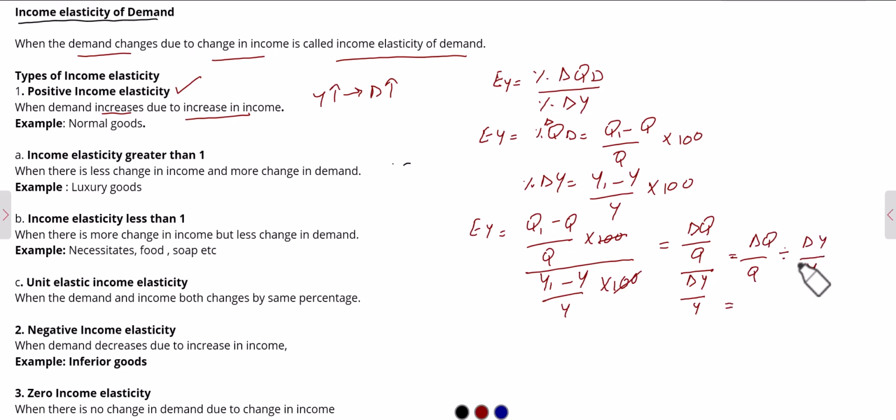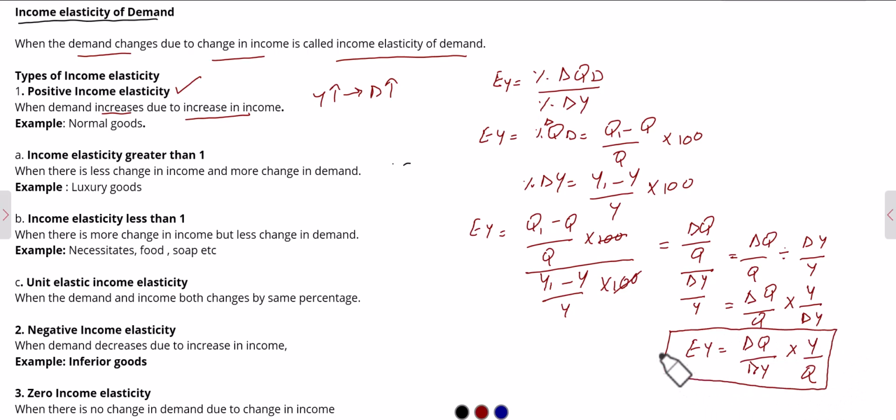When we convert this divide sign into multiply, it becomes change in Q over Q into Y by change in Y. So we can write both the changes under one division sign: change in Q over change in income into Y by Q. So here is the final formula for the elasticity of income. The next one is positive income elasticity, which is divided into three further parts.